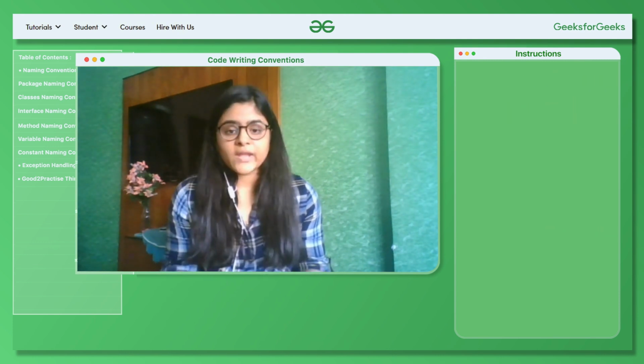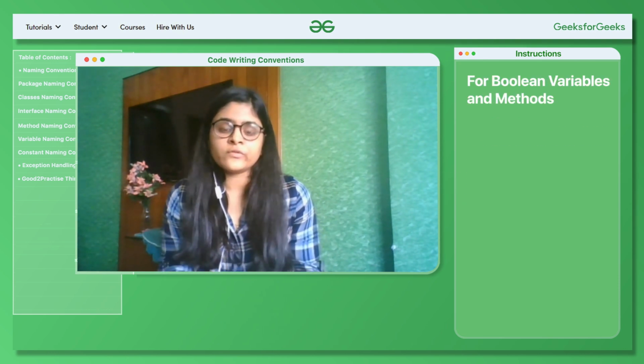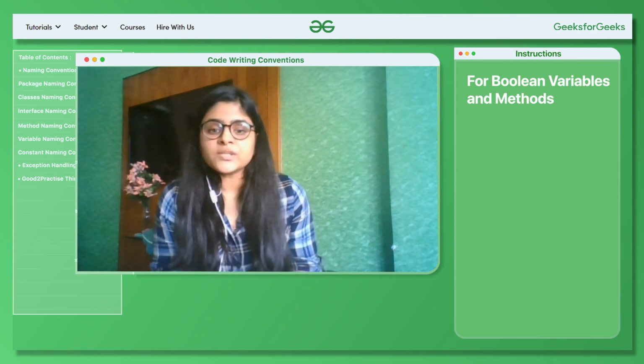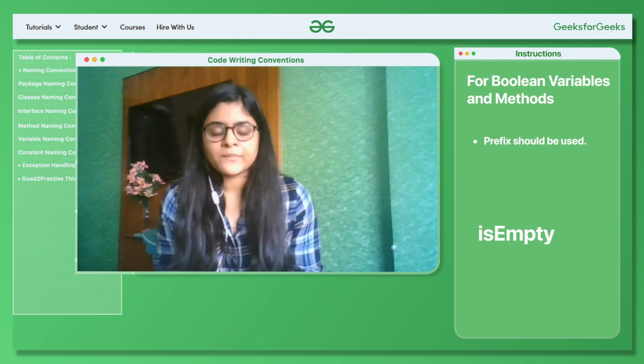Okay, now next, if you have some boolean variables, for example, if you have a method which will tell you if your list is empty or not, then you should use a prefix is for your method, and your method name can be isEmpty, right?